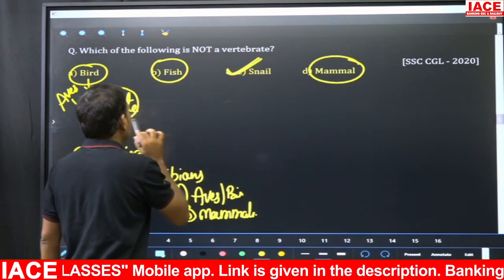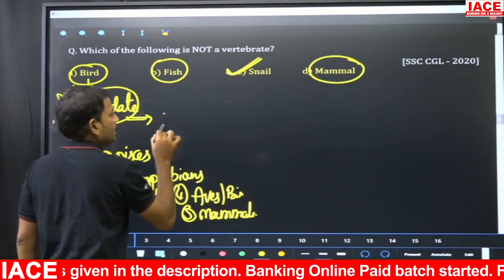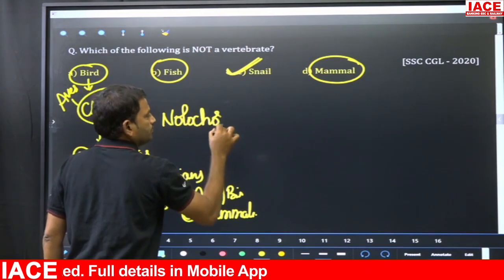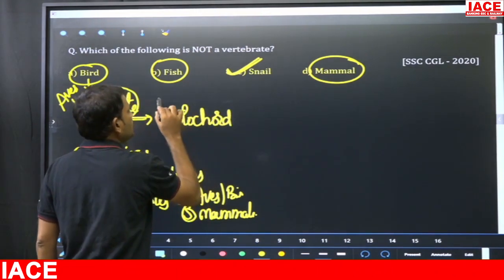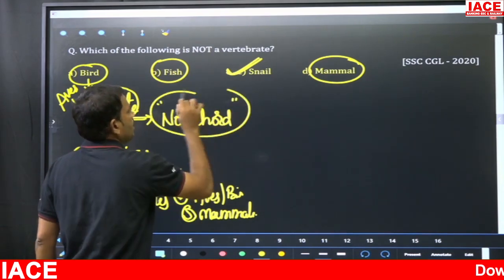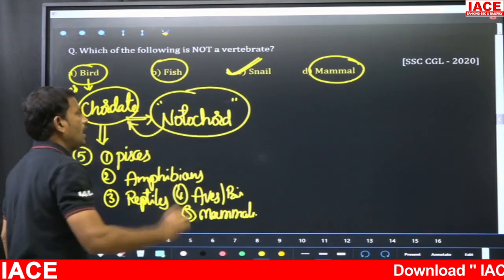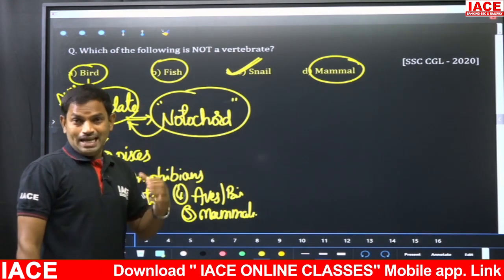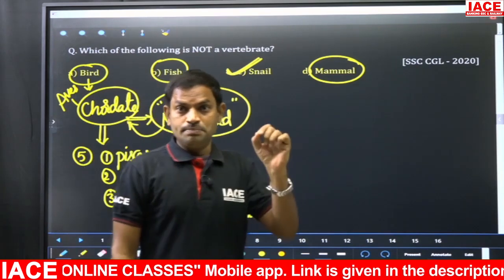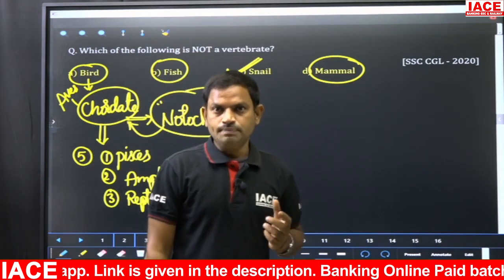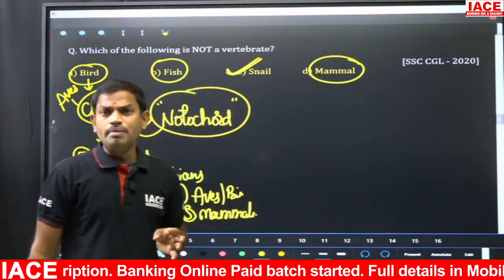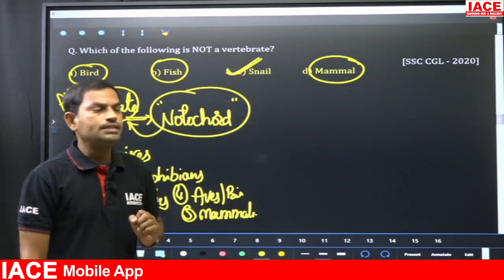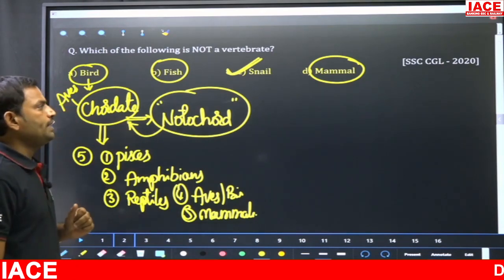Remember, all chordates contain an important structure called notochord. So this notochord presence only makes them chordates, and this notochord will be developed into a special structure called vertebral column or backbone. Those animals in which the vertebral column is seen are nothing but vertebrates, right? So here the answer is option C.